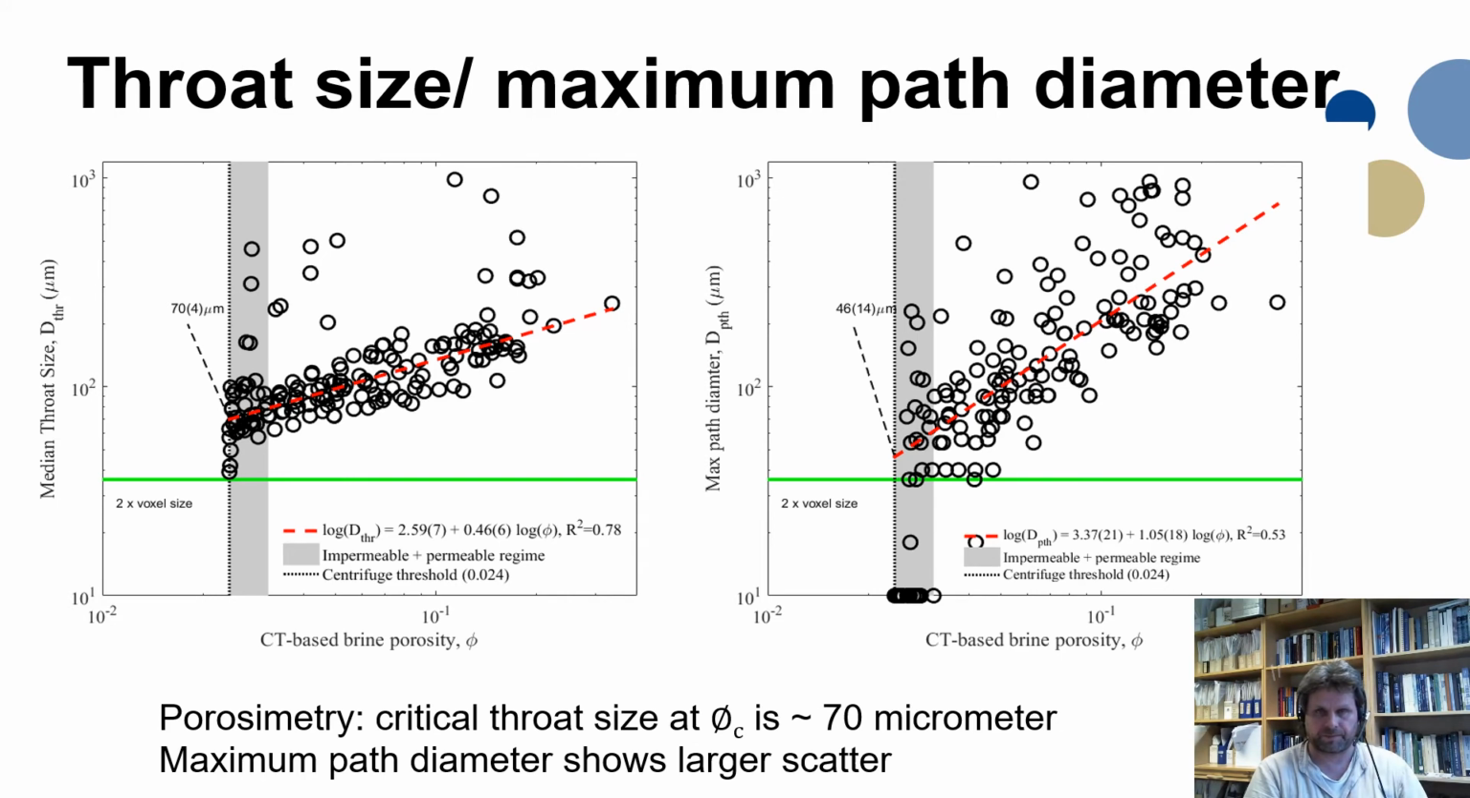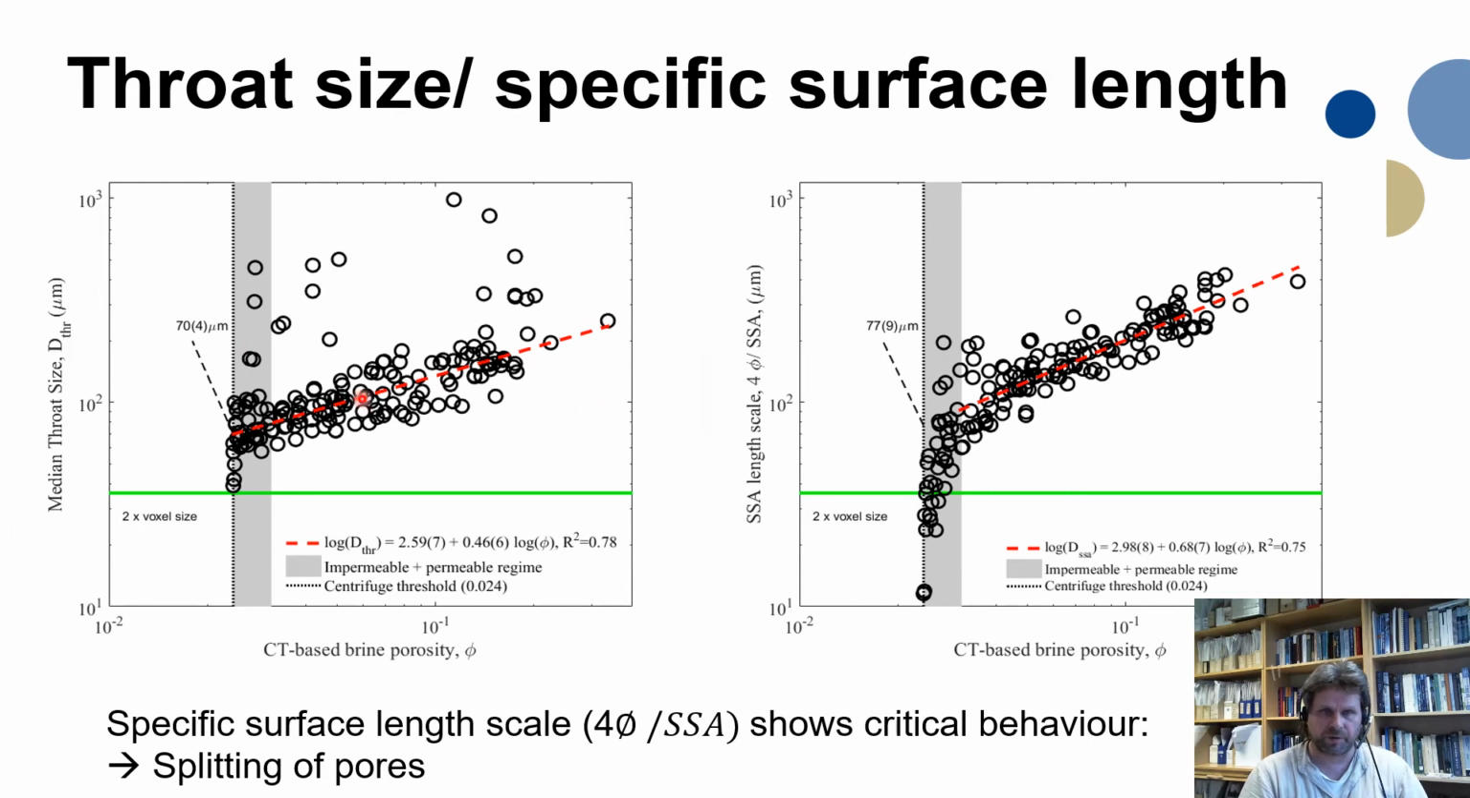Another interesting point: here I show you the same image again, the throat size, but in contrast to something called the specific surface area length scale, which is 4 times porosity divided by specific surface area, based on cylindrical pores. And this is actually showing critical behavior, because here not simply the diameter of the channels is shrinking, but they are disconnecting, and therefore you get an increase in specific surface area and a decrease in the nominal specific surface area length scale.